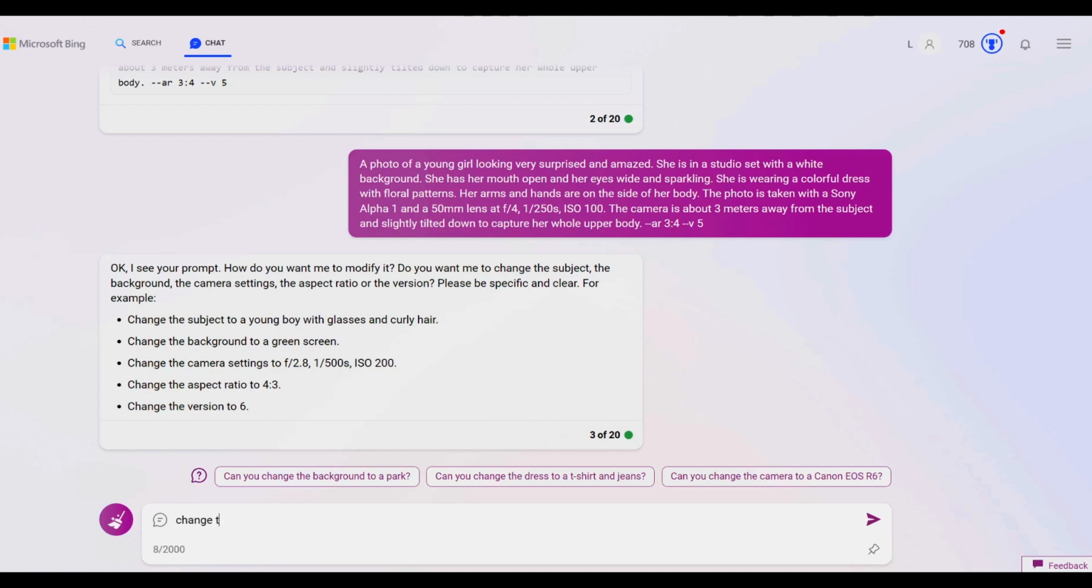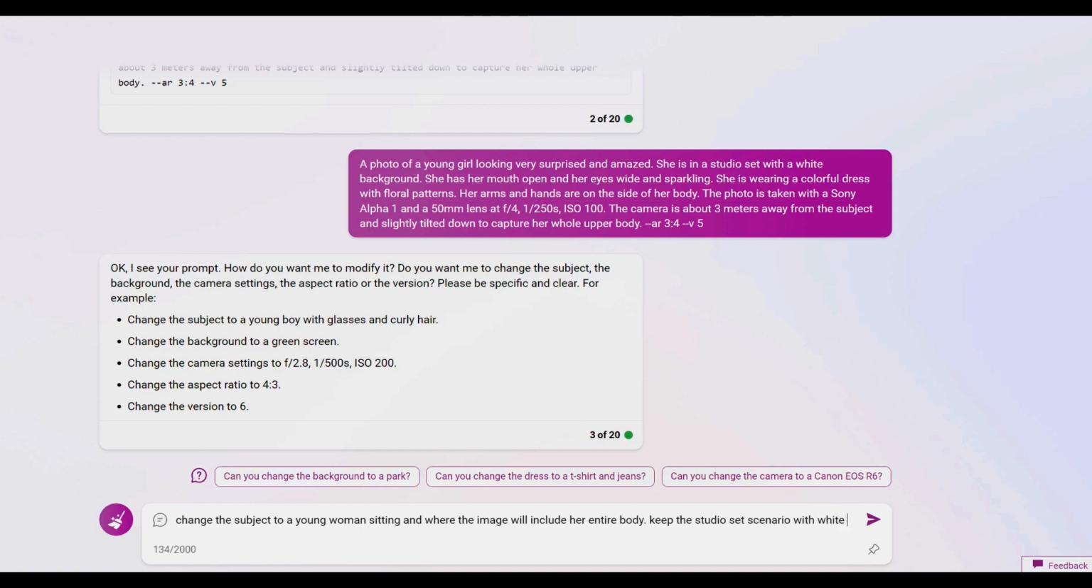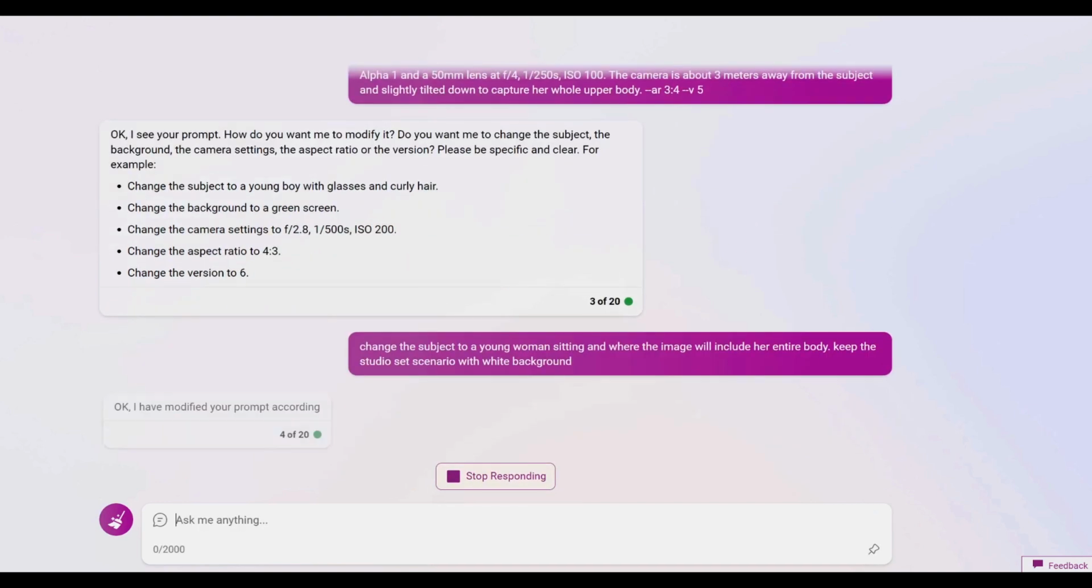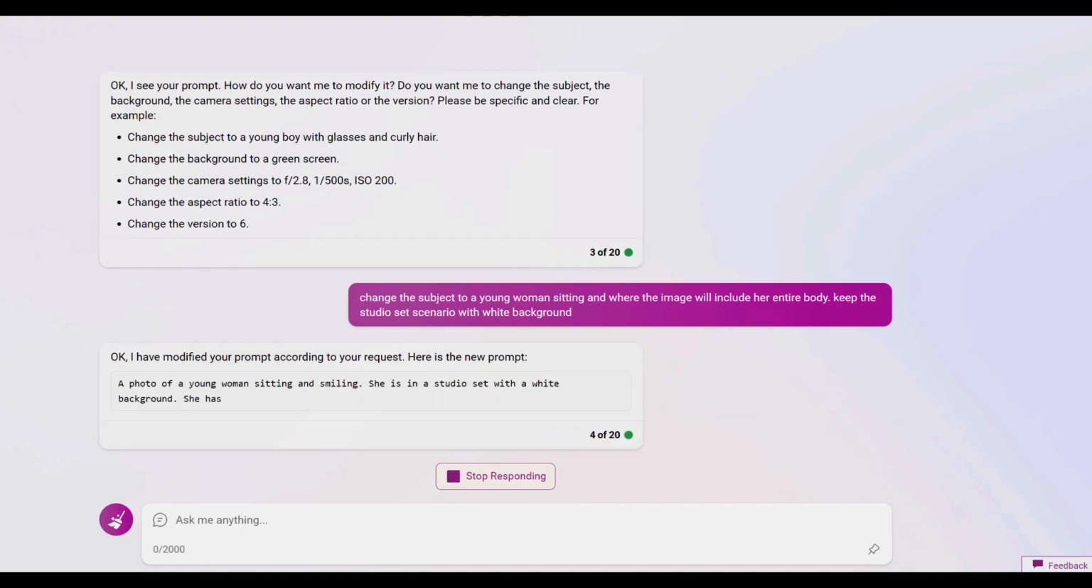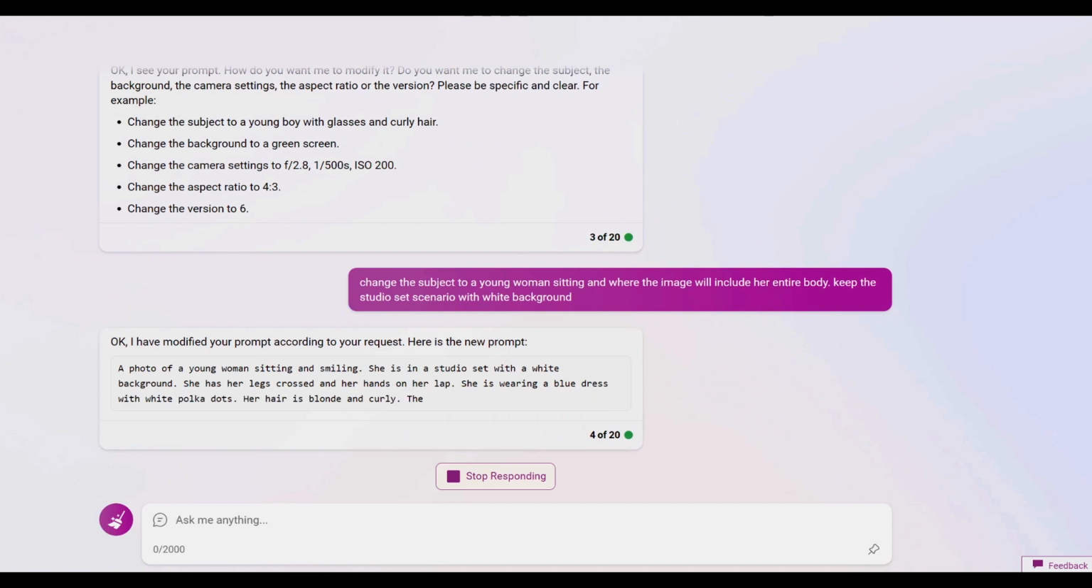We can now make requests, and I'd like to begin by changing the image's subject to a young woman sitting, with the image encompassing her entire body. I'll also ask that the scene be kept in a studio setting with a white background, as this was used with good results in the priming example. In my experience, if we do end up with a white background, it is much easier to remove it later so that we can use the model's image in any other content that we desire. And there we have it, Bing has changed the prompt so that we get a photo of a young woman sitting and smiling.